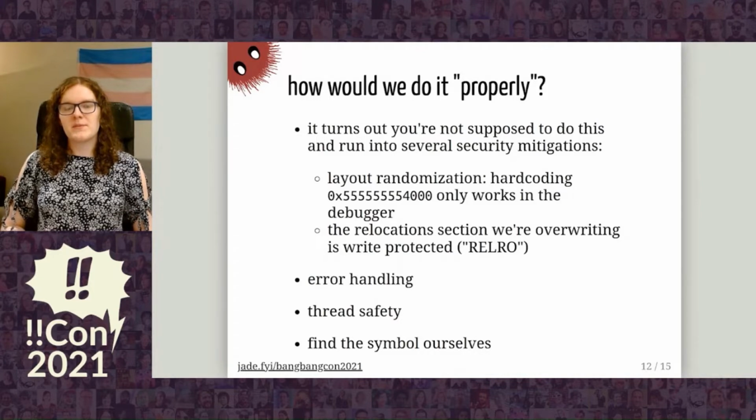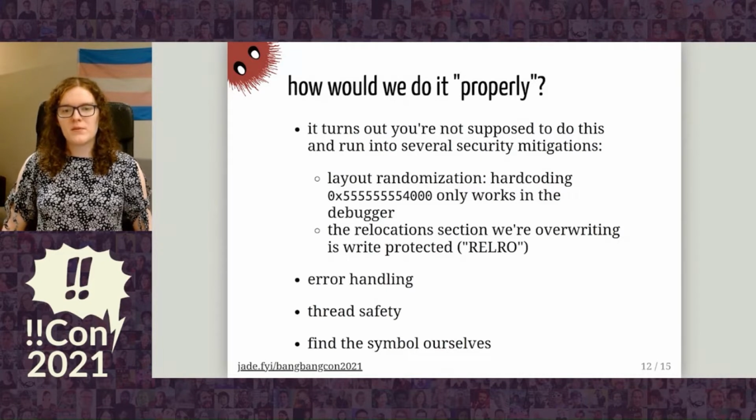One example is layout randomization. The program is not normally loaded at 0x555. It is loaded at a random address that changes every time, which means that shenanigans like this aren't supposed to work. It only works because it's in a debugger. The other thing is that the relocation section that we're trying to overwrite is write protected, which is called RELRO,